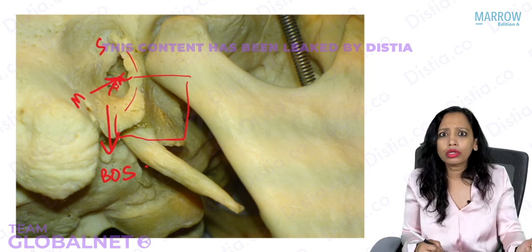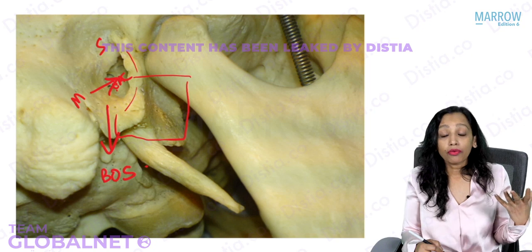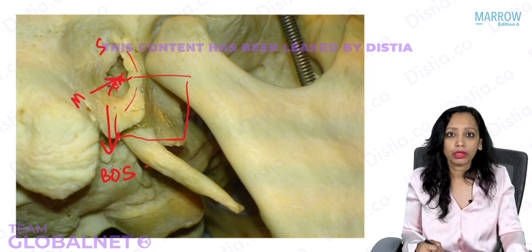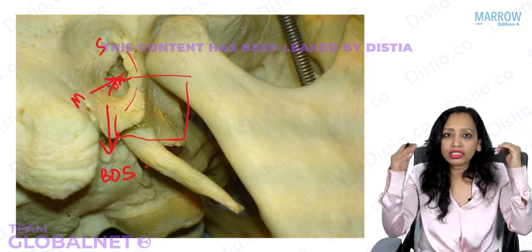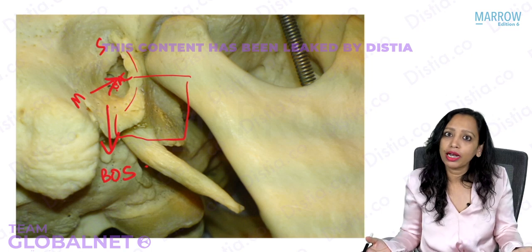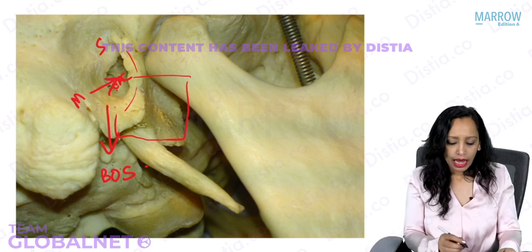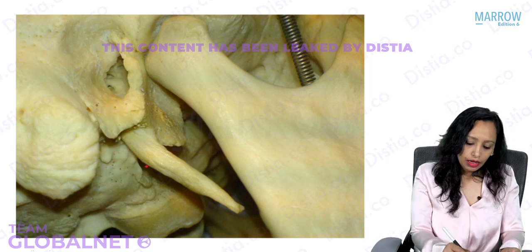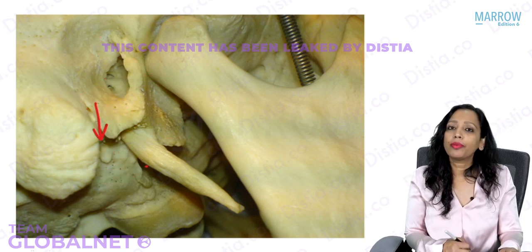And don't think that, okay, from the ear it has gone to the base of skull. No, it is not difficult. It just has to go out inferiorly from the ear, and it is into the base of skull. Now, let me ask you one question. If it goes out from the external auditory canal into the base of skull here, which foramen do we have?